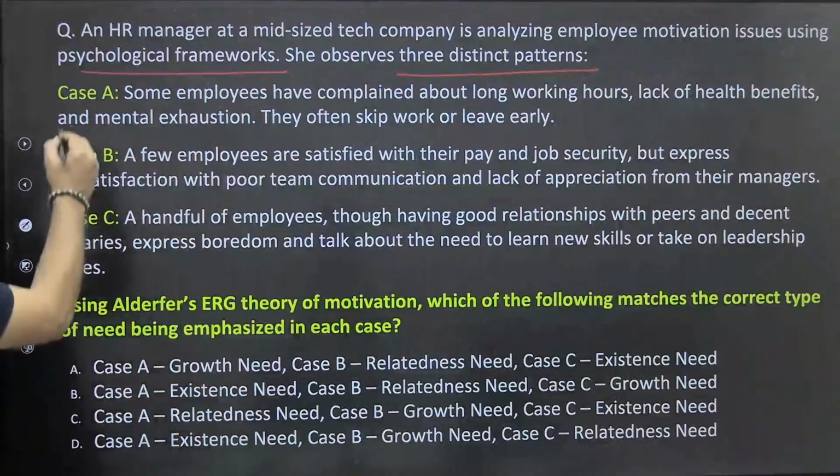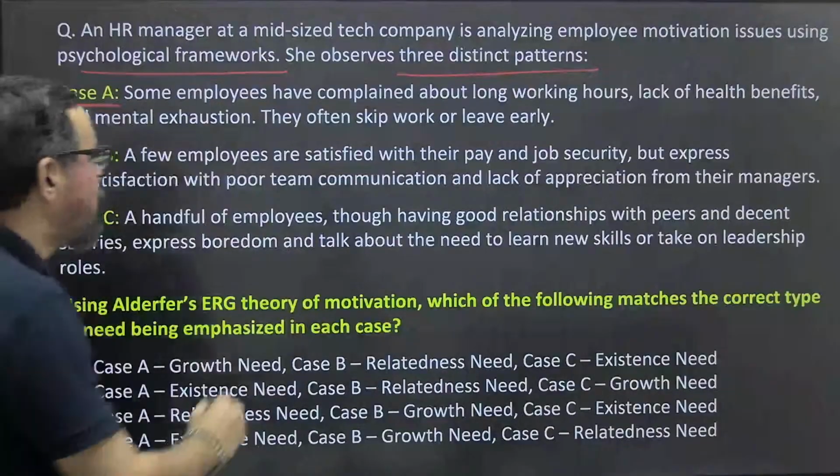तो case A क्या निकल के आया, a group of employees, some employees have complained.